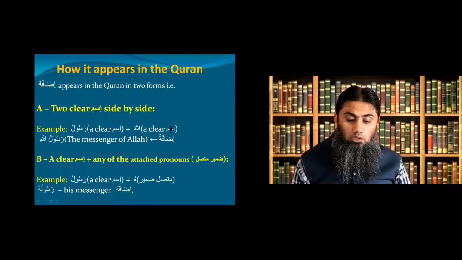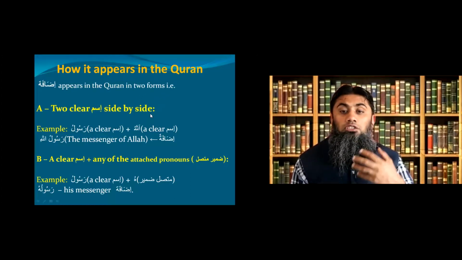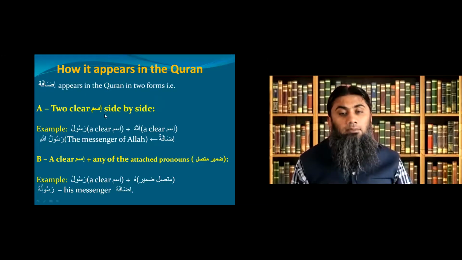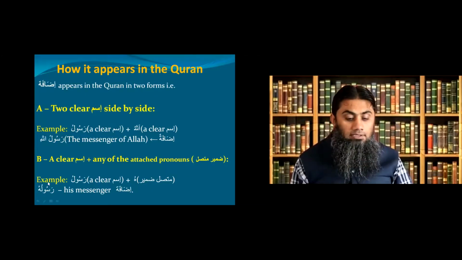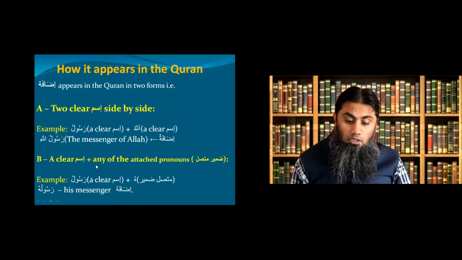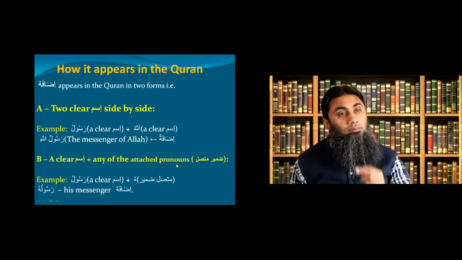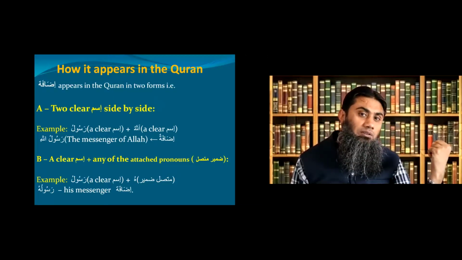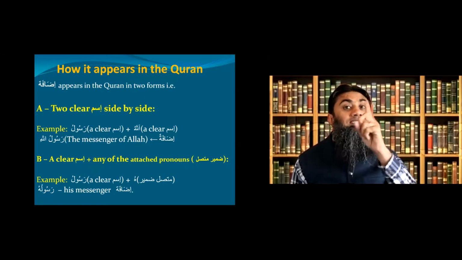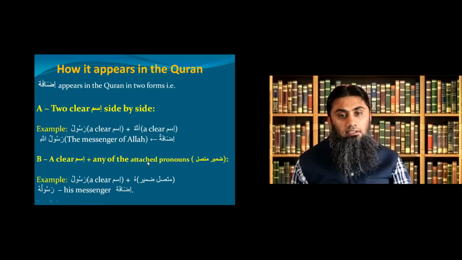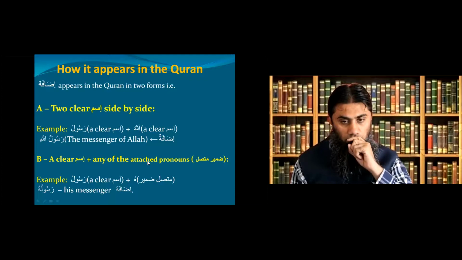One ism is Rasul and one is Allah. And the other form is a clear ism plus any of the attached pronouns. Remember, we discussed the chart of attached pronouns in our previous module, in module 1, last lesson, video number 5.